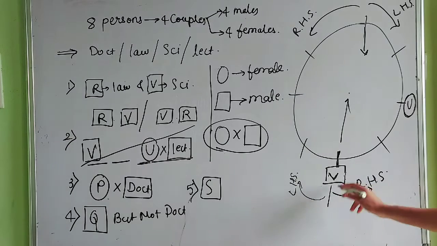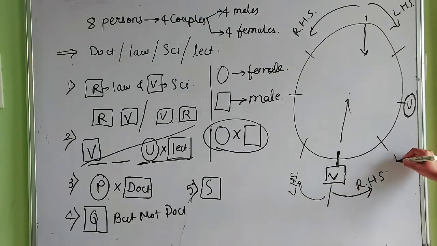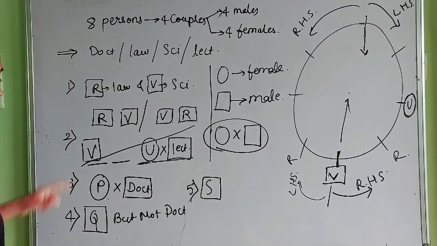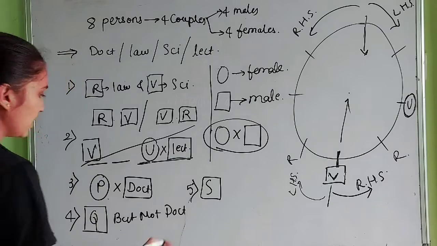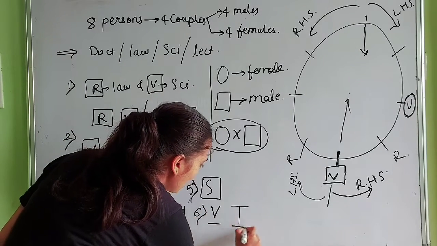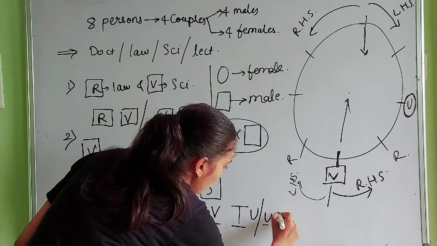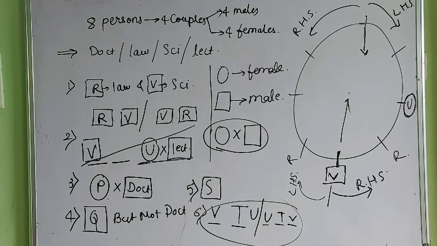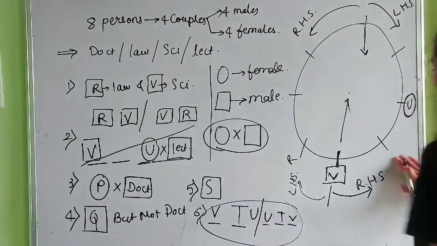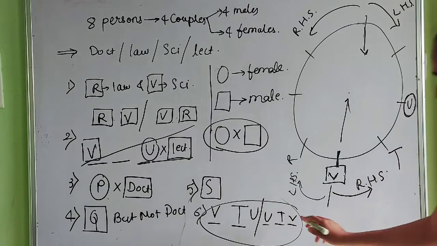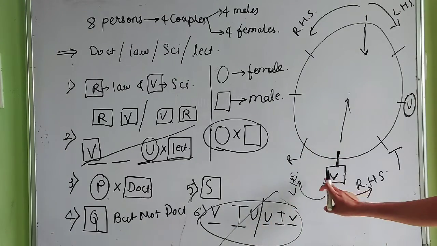So for V, the opposite, we can use R here or we can use R here, okay. Sorry, one condition I skipped while writing accidentally: T is sitting between V and U. This is the condition I skipped, okay. So between V and U we have to write T, okay. So this one is cancelled, completed.